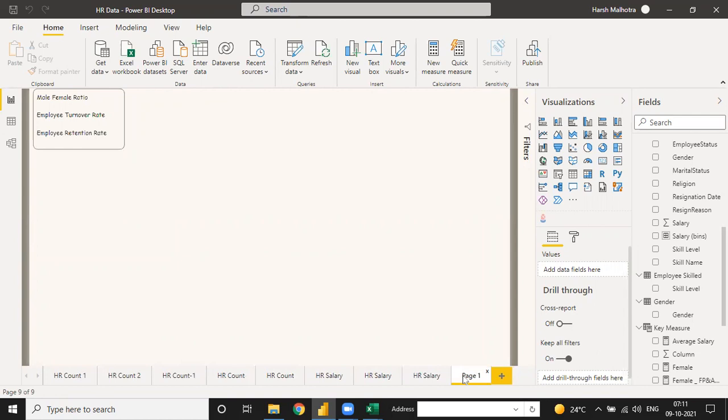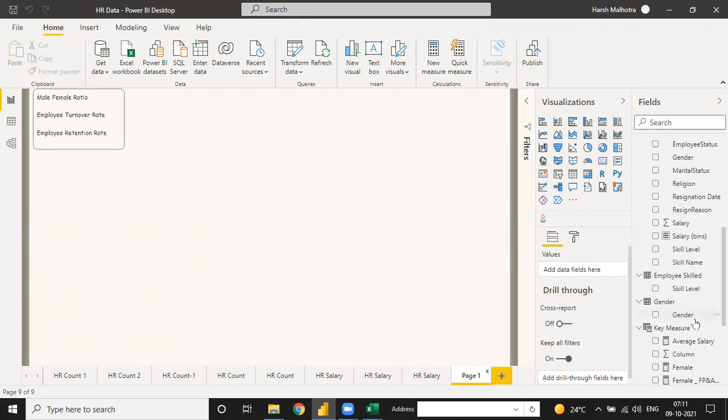Okay, done. So now we are creating three important analyses. First is the male female ratio. For this, we have to create three measures: first is the male female ratio, second is the employee turnover rate, and third is the employee retention ratio. The male female ratio is, suppose, what is the ratio of females to one male. So we have to find this.